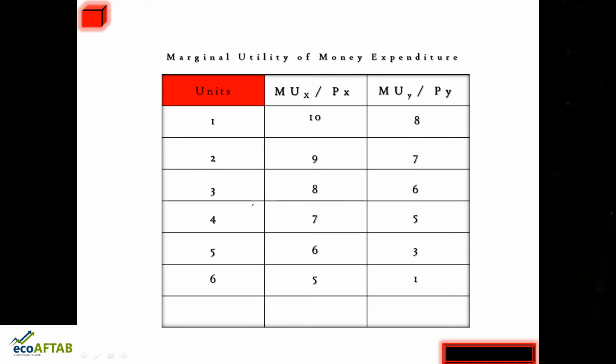Then which is the right combination? You can see here friends, in the entire table there is only one combination which will make this formula effective. Marginal utility of money expenditure is equal to marginal utility of X divided by price of X, which in turn is equal to marginal utility of Y divided by price of Y. And which is that combination? It is this: marginal utility of X by PX is 5, and with regard to Y commodity, marginal utility of Y by PY is 5.